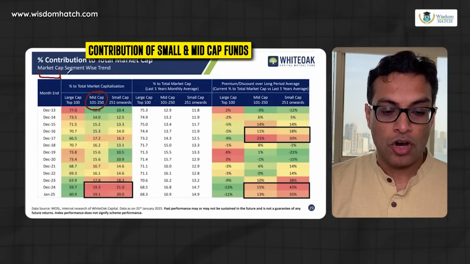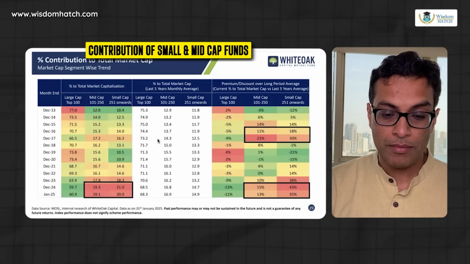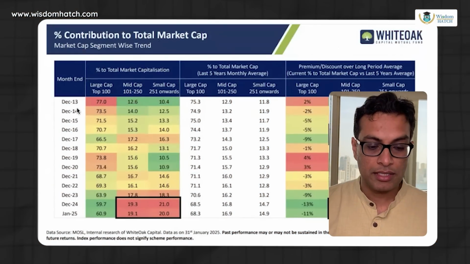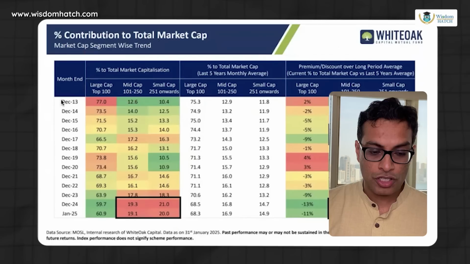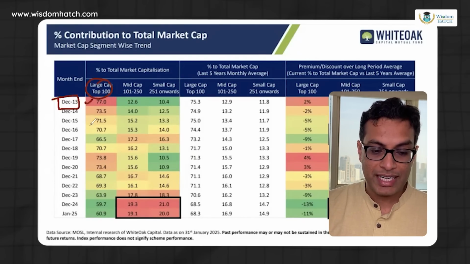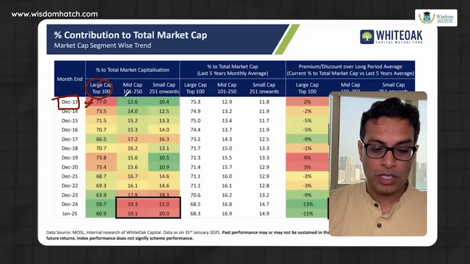But the next point that we will quickly discuss is the overvaluation pockets that have been formed. Take a look at this data point, which outlines the contribution or market cap of mid cap, large cap, and small cap funds to the overall market. What you will notice is something very interesting. For example, let's go to December 2013. The total market concentration of large caps in December 2013 was 77%. So it was large cap heavy.